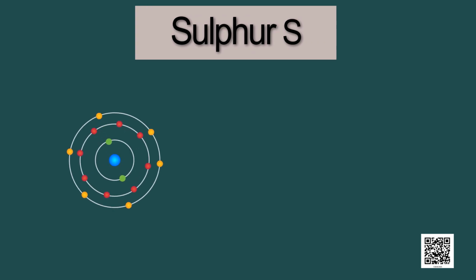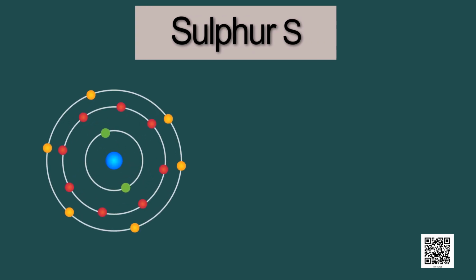Dear students, let's see the electronic arrangement in sulfur. The atomic number of sulfur is 16. It means it has 16 protons and 16 electrons. Now, if we divide these 16 electrons in their respective shells, the arrangement will be like this.